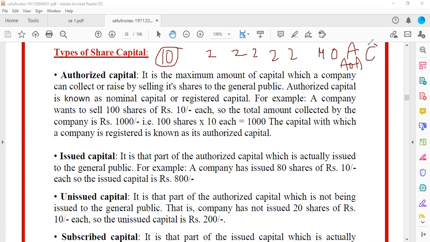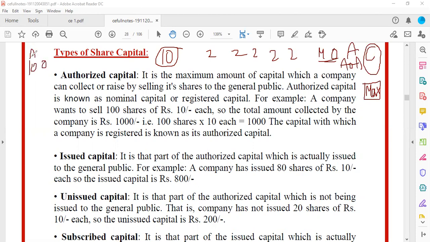Now, in this capital clause, especially in MOA, we have to mention what is the maximum amount of money that we will be collecting from the shareholder. Suppose in a company, let's say we will take it in this same amount only. Now this company can raise 100 rupees.